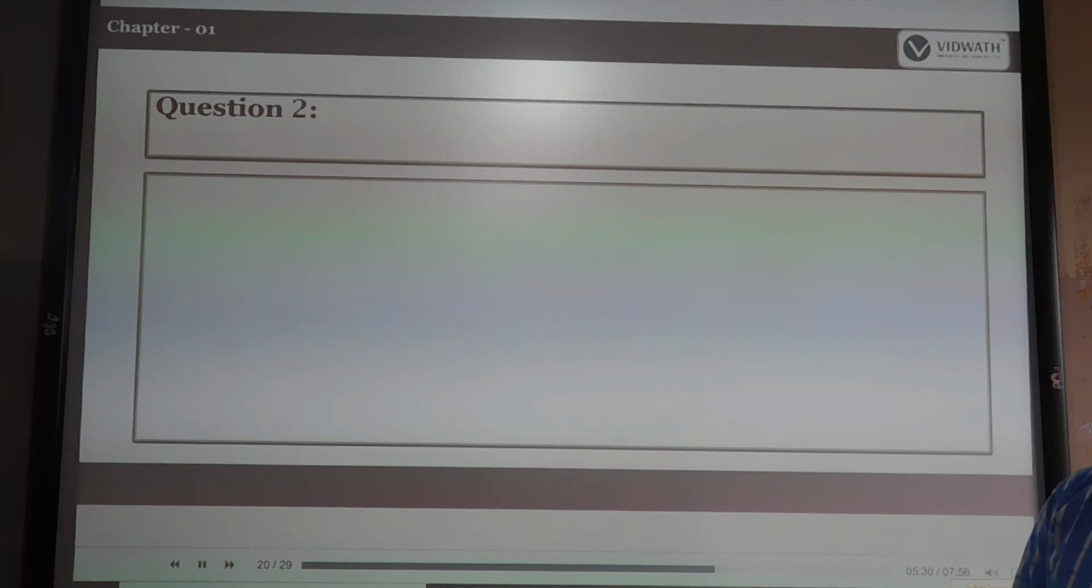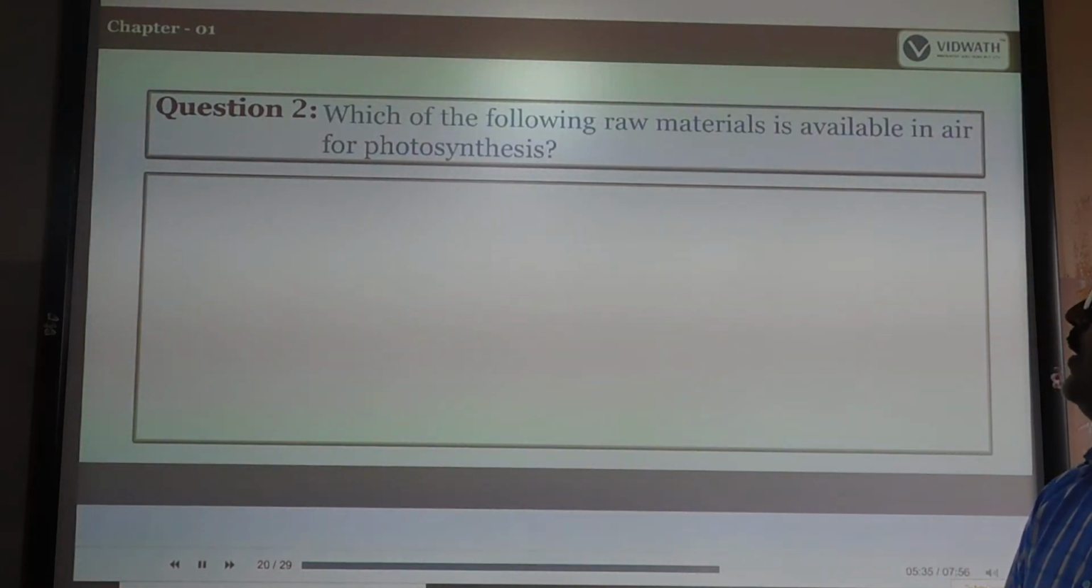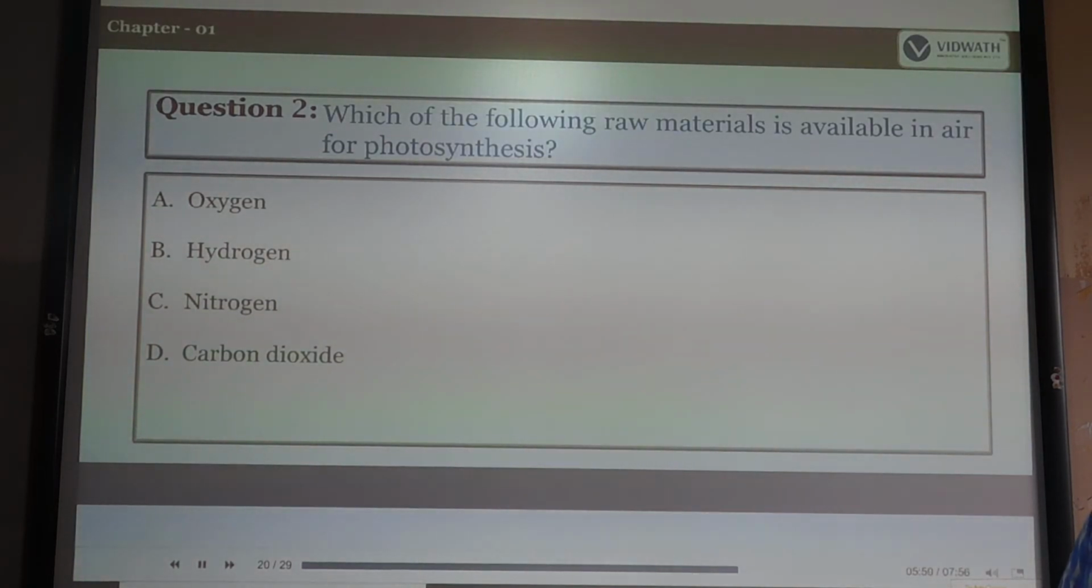So next, second question. Which of the following raw materials is used in photosynthesis? The options are oxygen, hydrogen, nitrogen, carbon dioxide. The correct answer should be carbon dioxide. Is it?